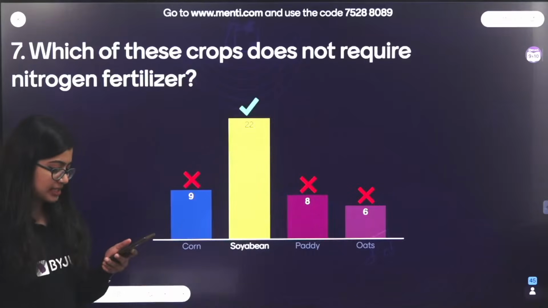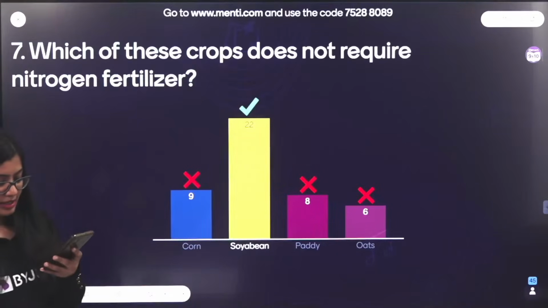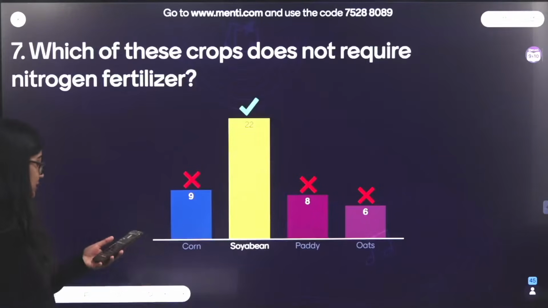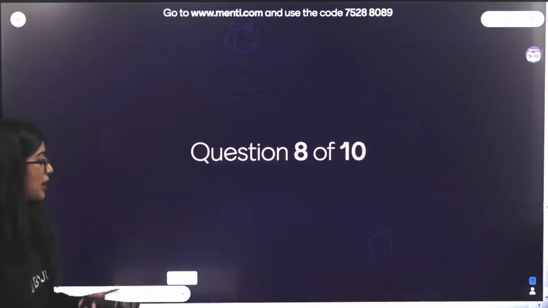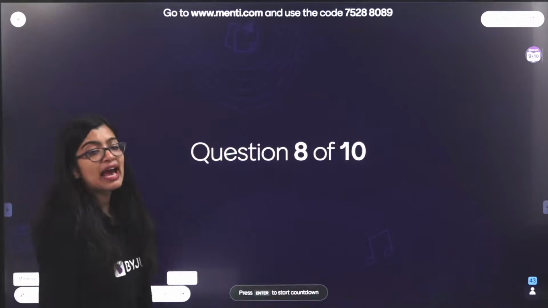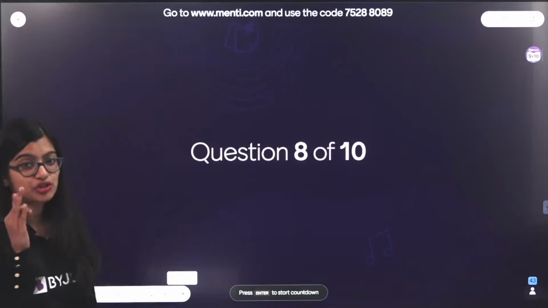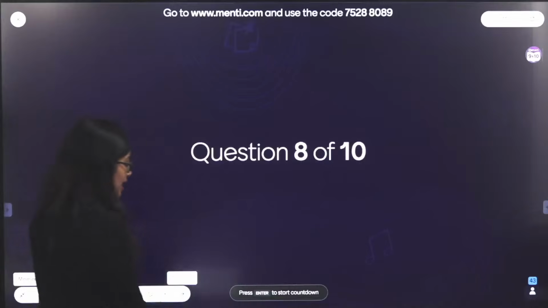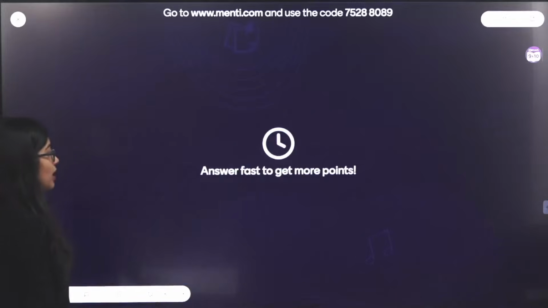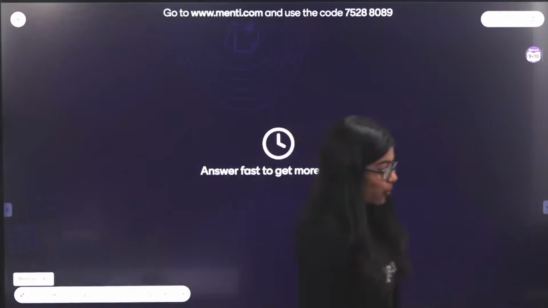Very good Samyukta, very good. Yes, okay. Yes, we are clear. Fatima has given me a thumbs up. Well done. Let's move on to the next one. So, very quickly everybody on your Menti screens, last 3 questions which are there, 8, 9, 10 and we'll wind up our class. Answer fast to get some more points.